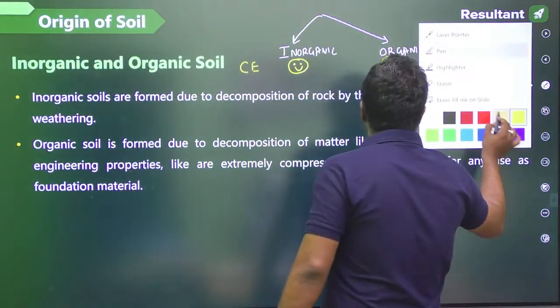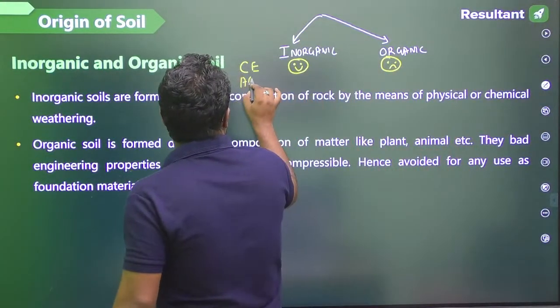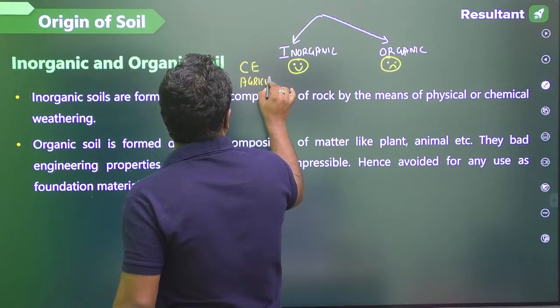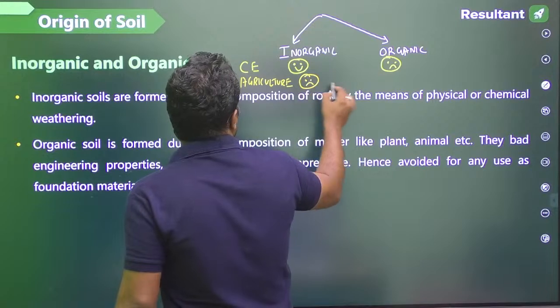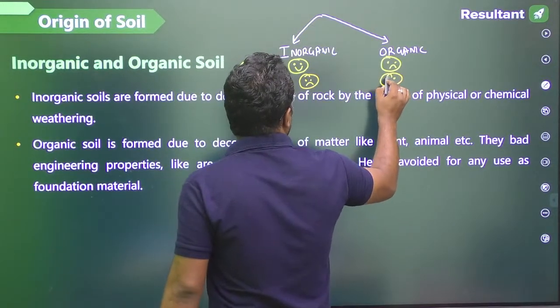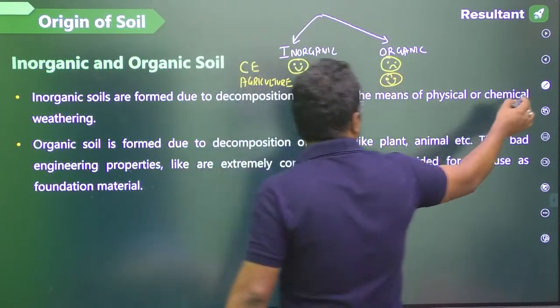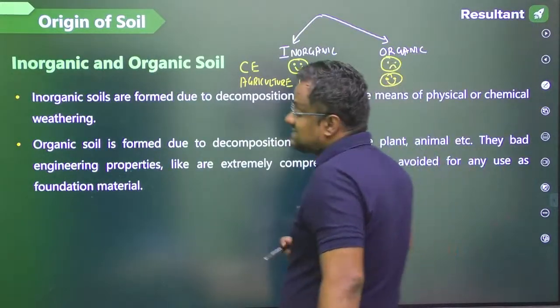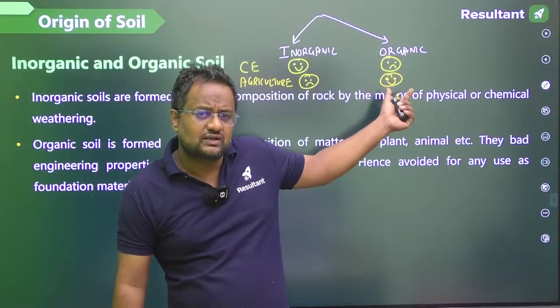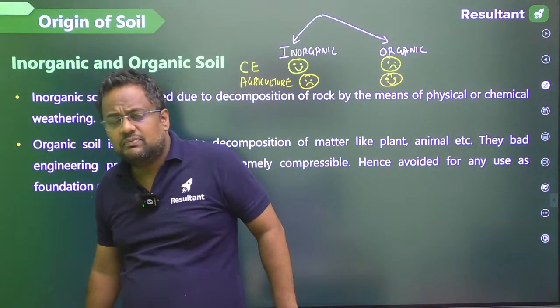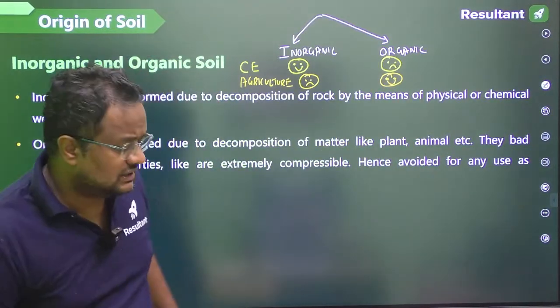Organic soils are very poor. For an agricultural engineer, in comparison, he will hate inorganic soil and love organic soil. Obviously organic soil is better for minerals and for plants, so the agricultural engineer will like it. But why does the civil engineer hate organic soil?